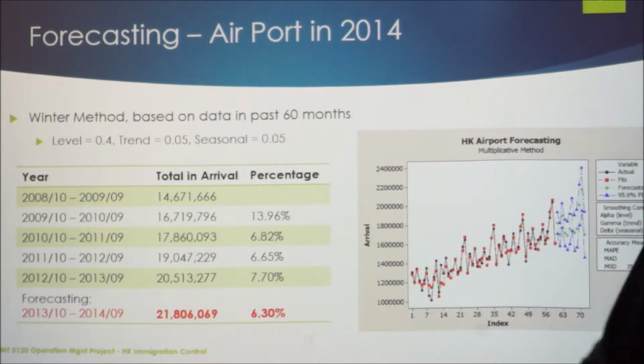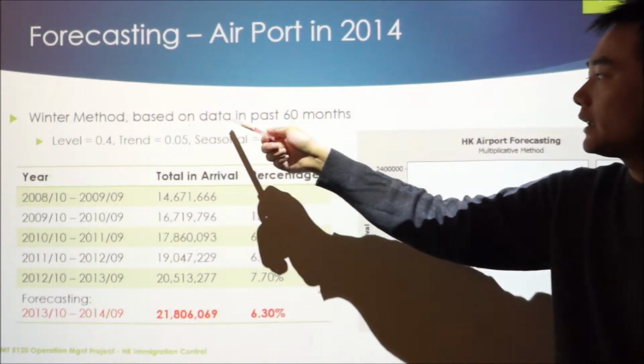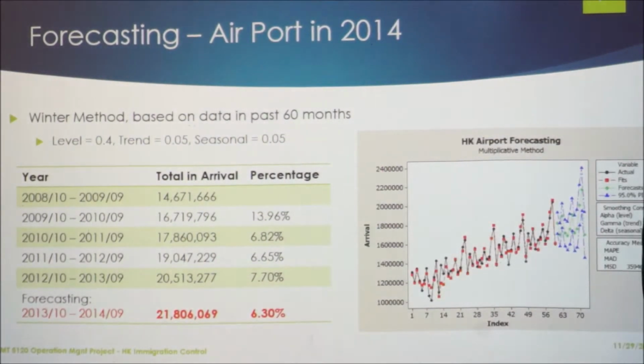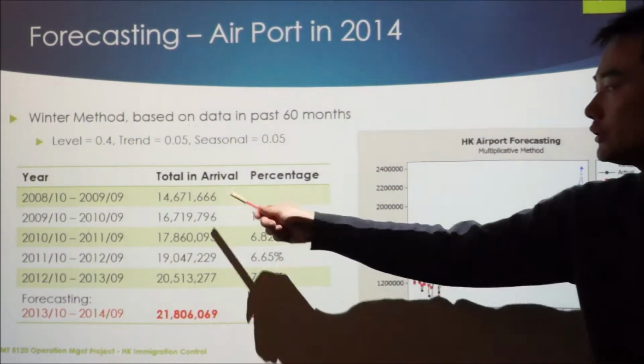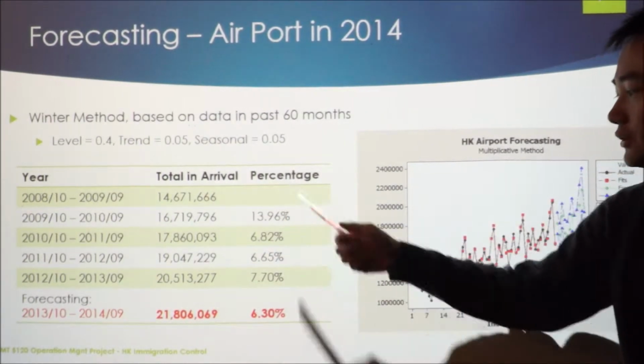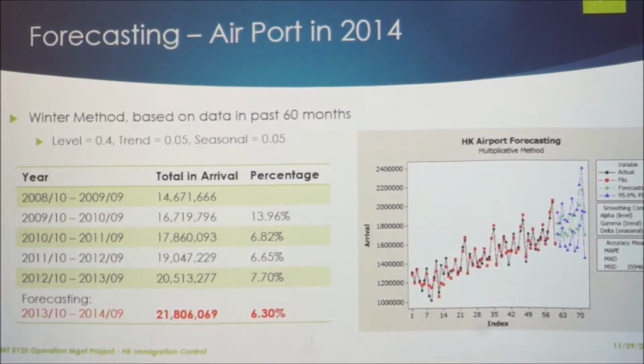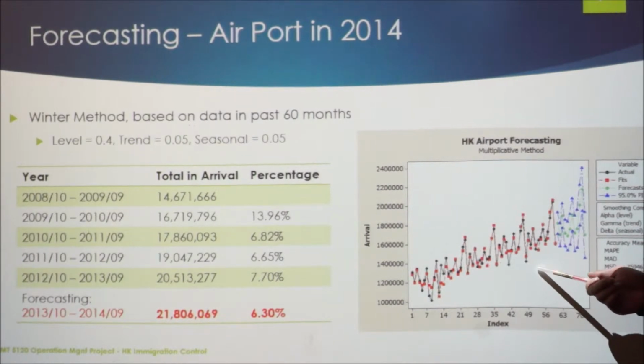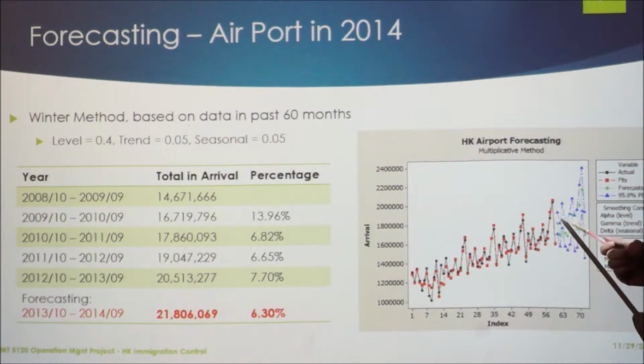We used the Winters method based on the data of the past 16 months to forecast the total arrivals and the changing percentage. Here is the trend graph. We can see that the total arrival trend appears to be an uptrend, and the change percentage should be 6%.